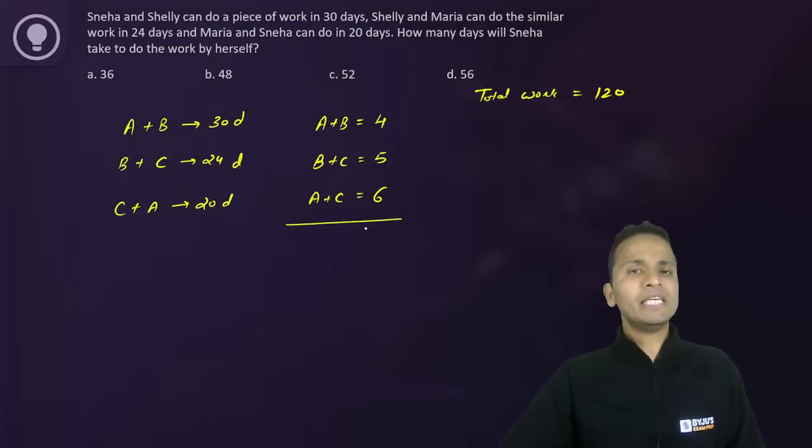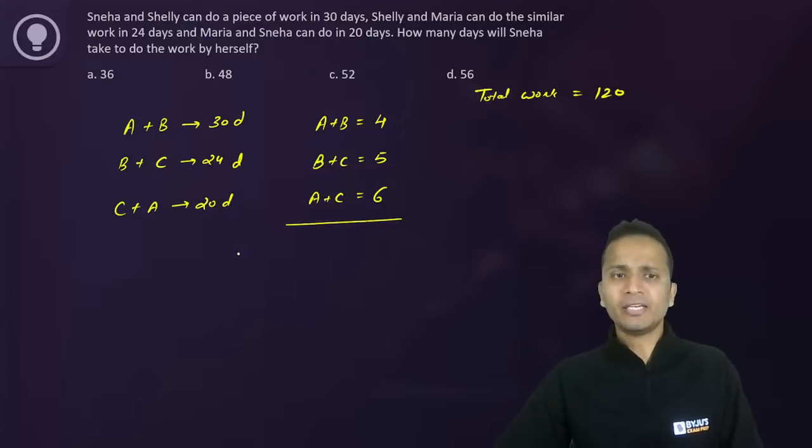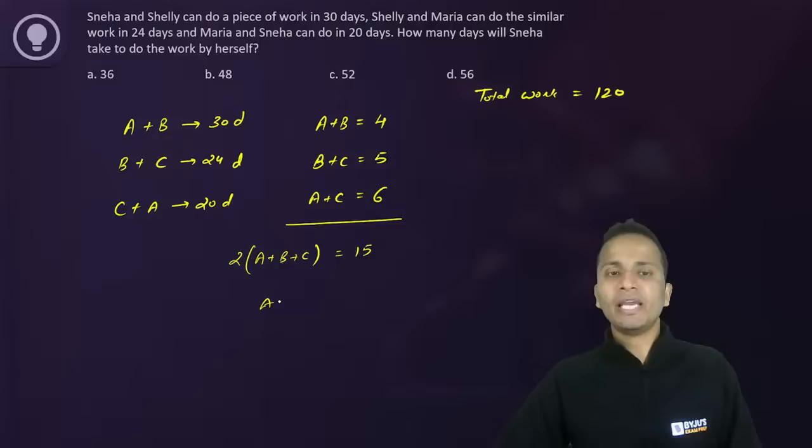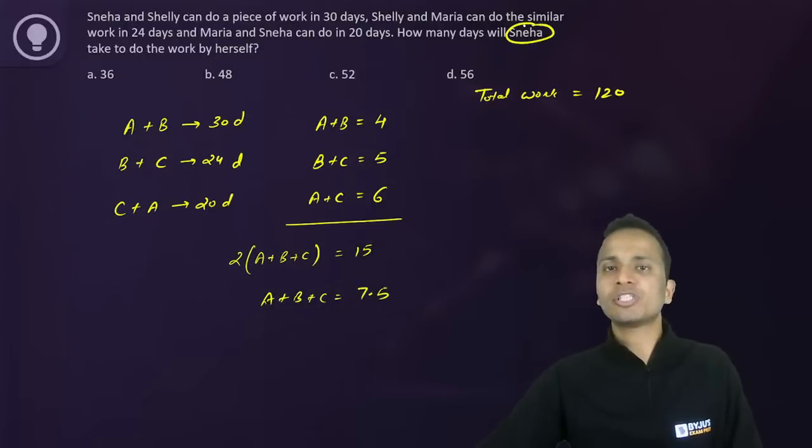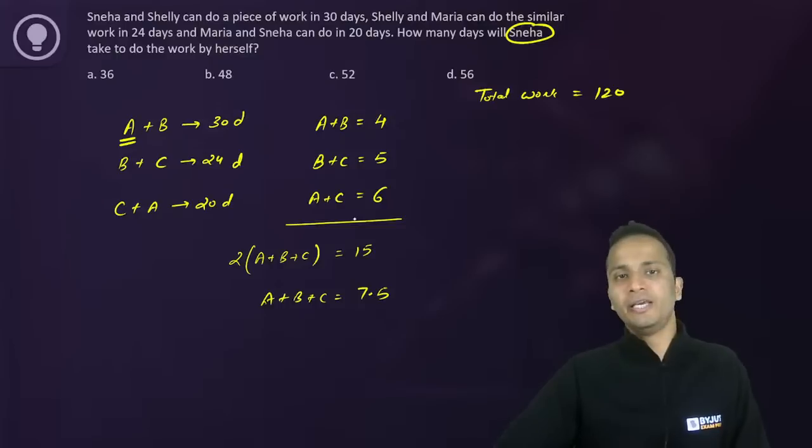Okay. अब इन तीन equations को solve करने का भी बहुत सही तरीका है. This type of equations, whenever you see, add all three equations. If I'll add all three equations, I'm writing it. So it will become twice of A plus B plus C is equal to 15, and A plus B plus C का value will come out to be 7.5. ठीक है? So A plus B plus C will be 7.5. Now what do you have to calculate? You have to calculate it for Sneha. That means the first person A.